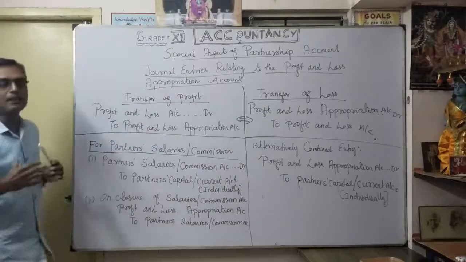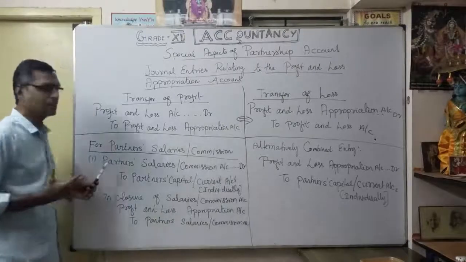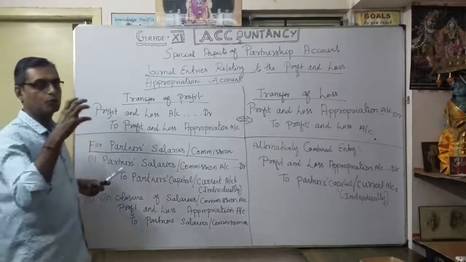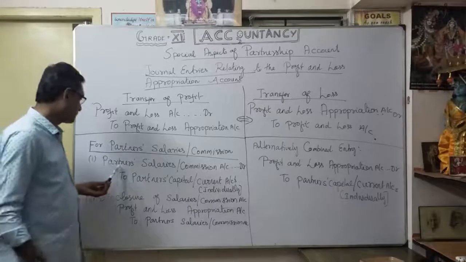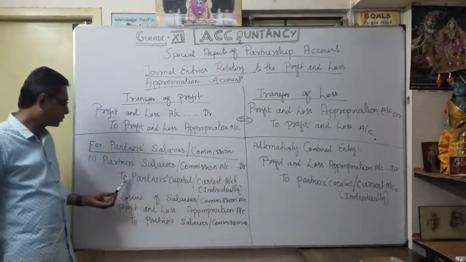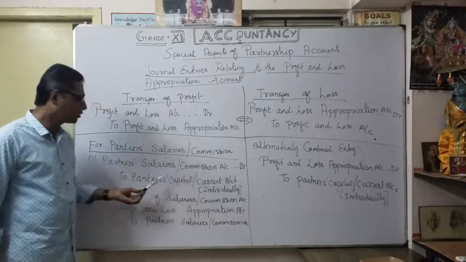For any salary you are going to pay to a particular partner, or any commission, how will the journal entry be? First, you make the very first entry: how much you are going to show as salary in the respective partner's account. Partner's salary or commission account debit to partner's capital account or current account. So you are going to show both.